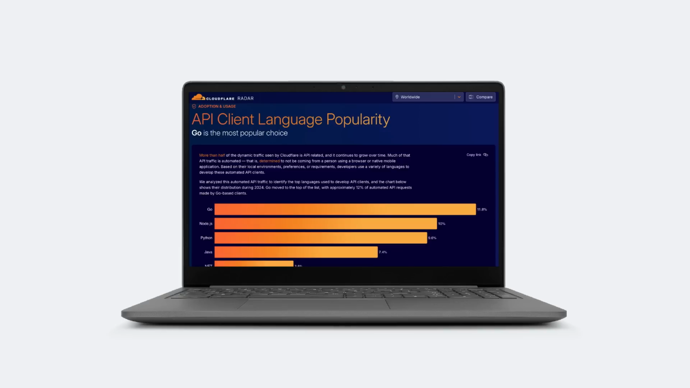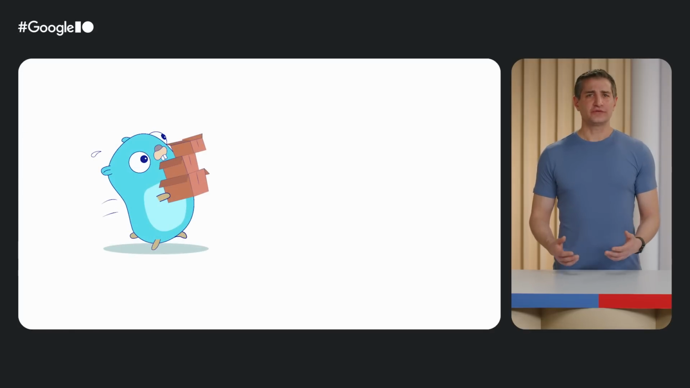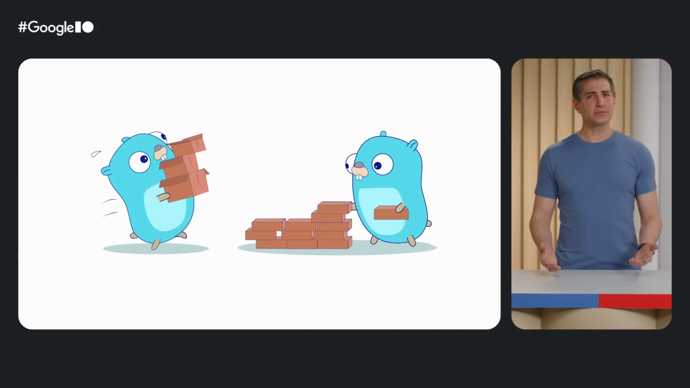And there are signs like this everywhere you look. Go consistently ranks among the most loved technologies on Stack Overflow. And last year, Cloudflare reported that Go is the #1 language powering API calls on the internet. So whether you're an individual developer, an enterprise, or something in between, Go enables you to build and scale up your projects quickly and more reliably. And you'll probably be happy you did.